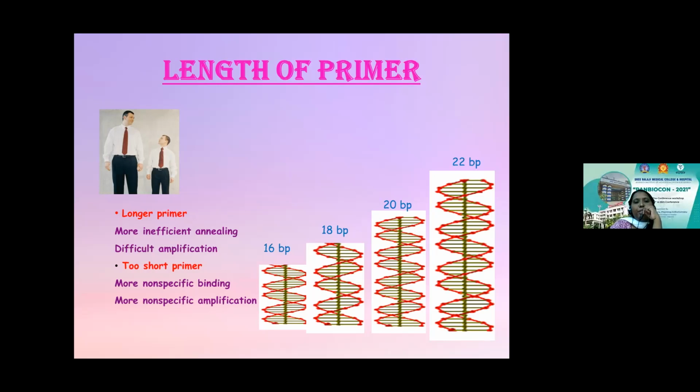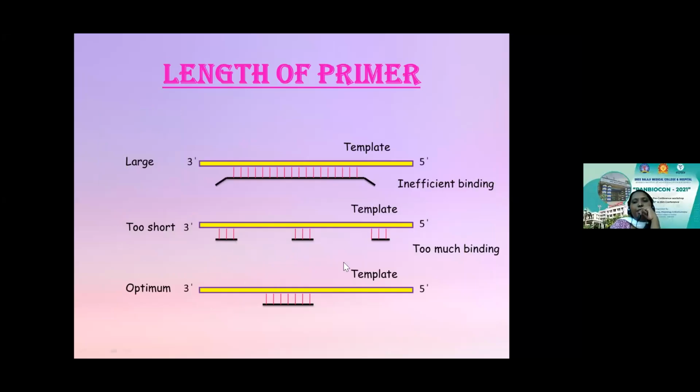When you go for a primer which is very long, it actually bothers your amplification process. It may show inefficient annealing, and the amplification may become very difficult when you go for a longer stretch of primers. When we use very short primers, they result in non-specific binding and non-specific amplification. A short fragment size, in the sense of less than 16 base pairs or up to 16 base pairs, can be attached to various regions, ending up in non-specific amplifications, which can actually affect the efficiency of the amplification.